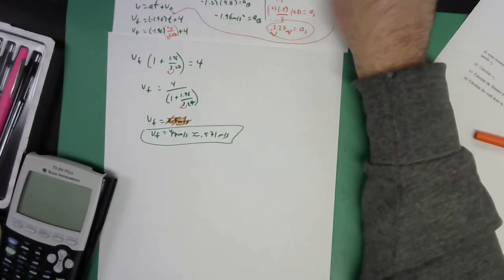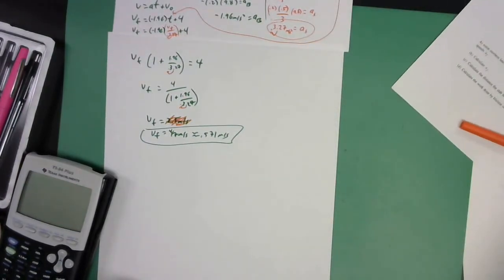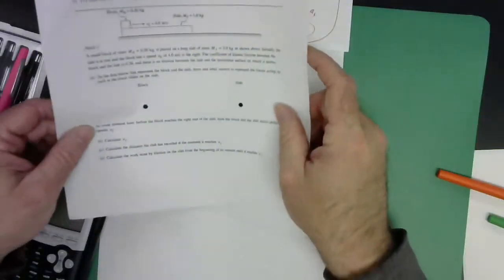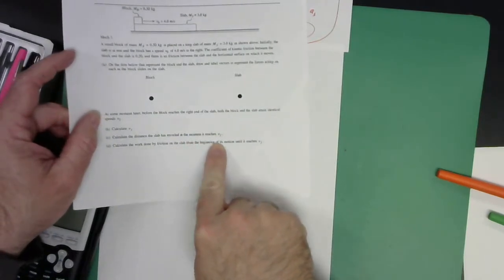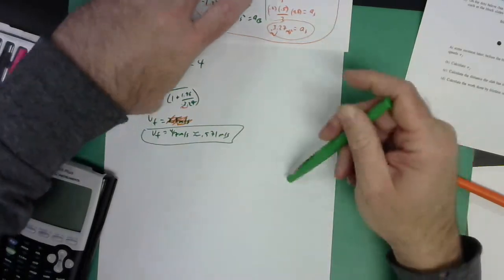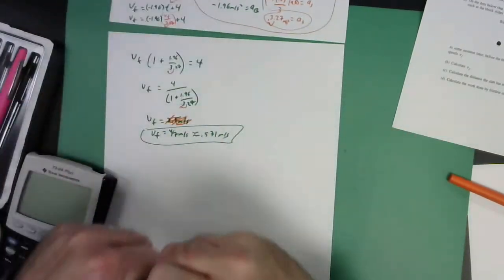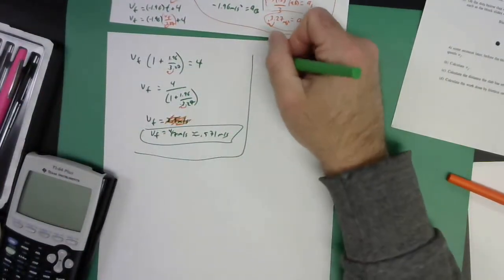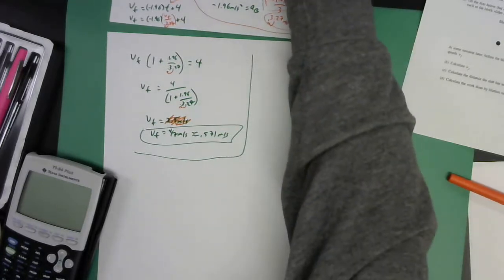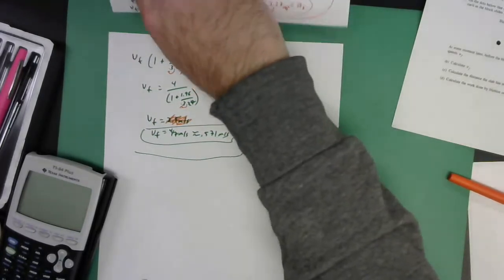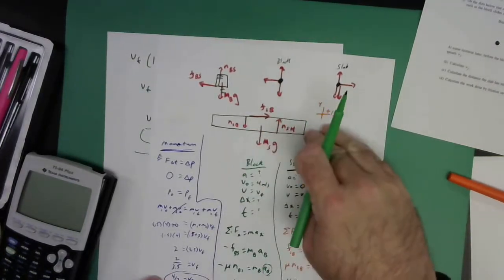Okay, so having that, now we're going to go to the next part of the problem, because that was just that part. They now want us to calculate the distance the slab traveled once it reaches V final. And you're like, well, now it's all going to pay off, right? That hard work we did, because this is just a kinematics problem now. It's a constant force, that kinetic friction is constant, right? And so it's a constant force acting, so it's a constant acceleration, so we could use all this kinematic stuff.